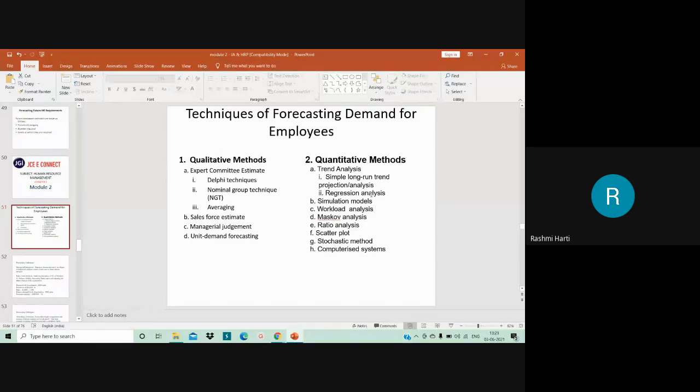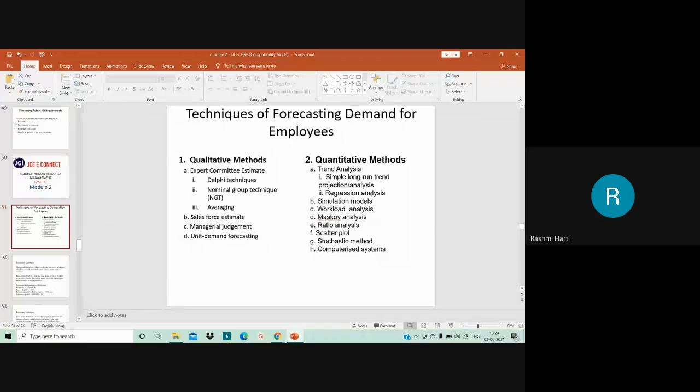But normally the environment does not remain stable. Okay, so there will be 100% changes which will be happening. So the assumption of this model that the nature of jobs has not changed over time appears to be unrealistic in the real world. Okay, so Markov analysis also can be used only when there is a stable environment. That means not too many job changes, or maybe the job analysis does not change a lot. Okay, that time you can use this Markov analysis.